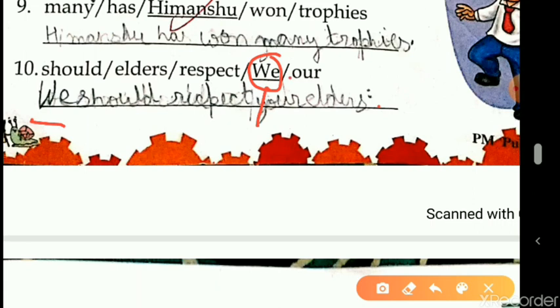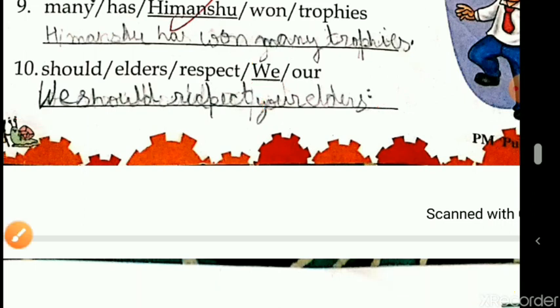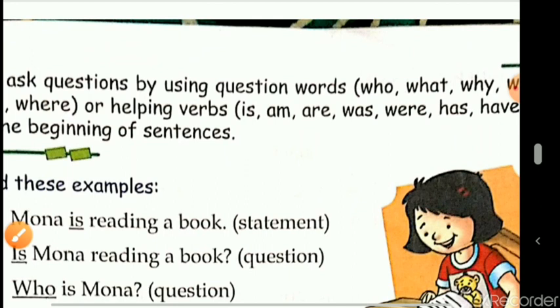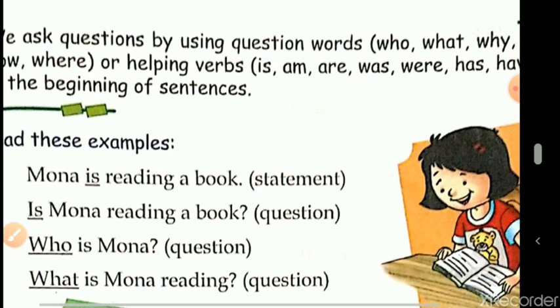Here it is R, so over here it will be R only. We should respect our elders. We'll begin with a capital letter and end with a full stop. Now let's move to the next page. That is page number 23.